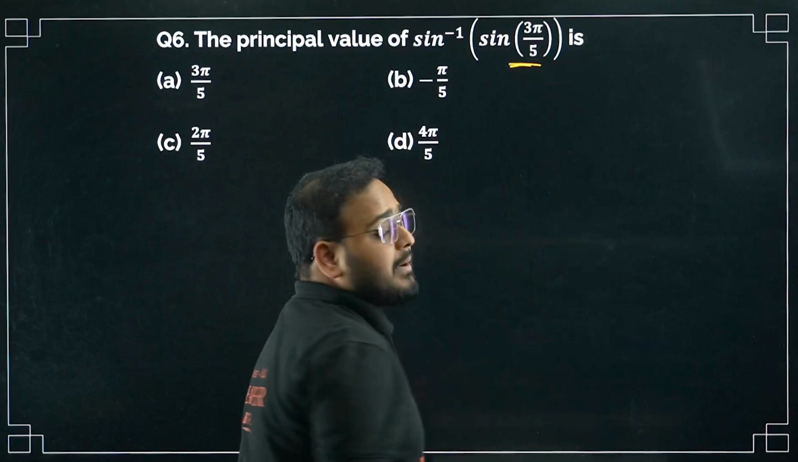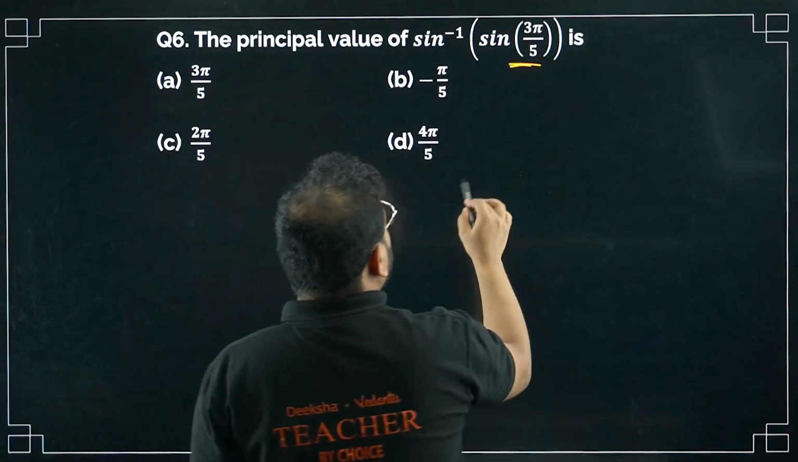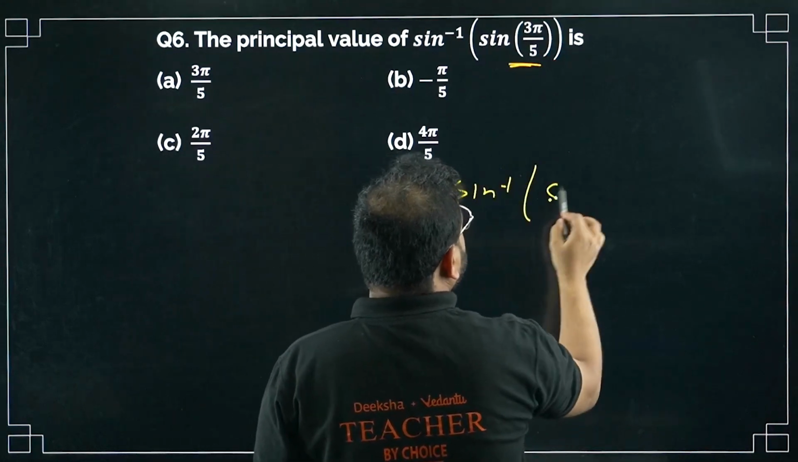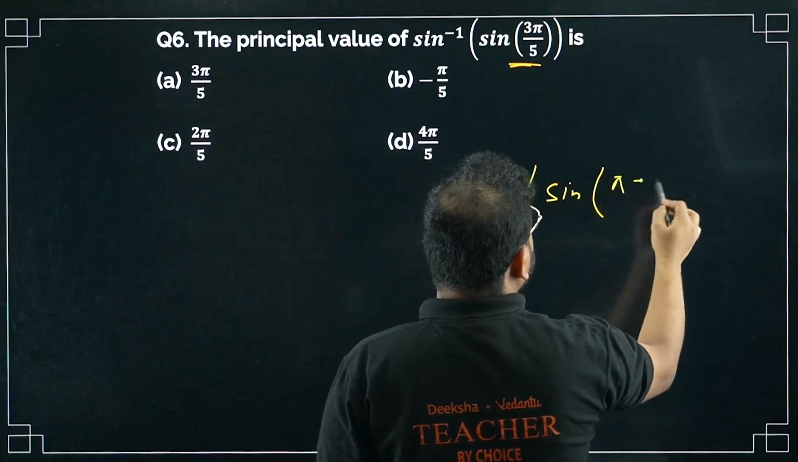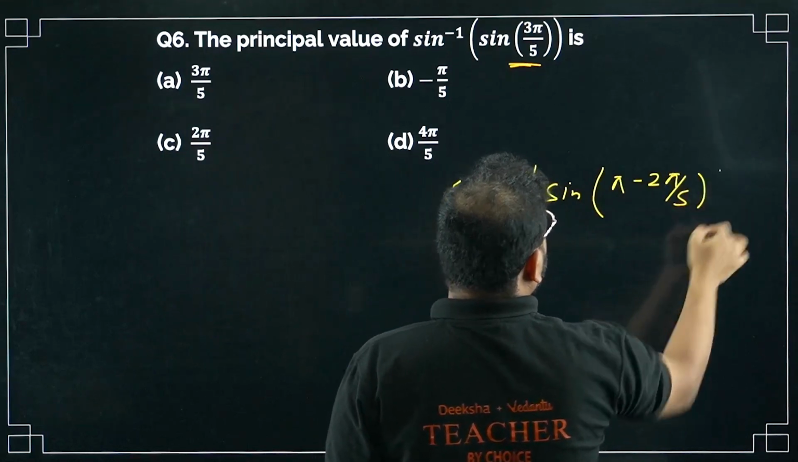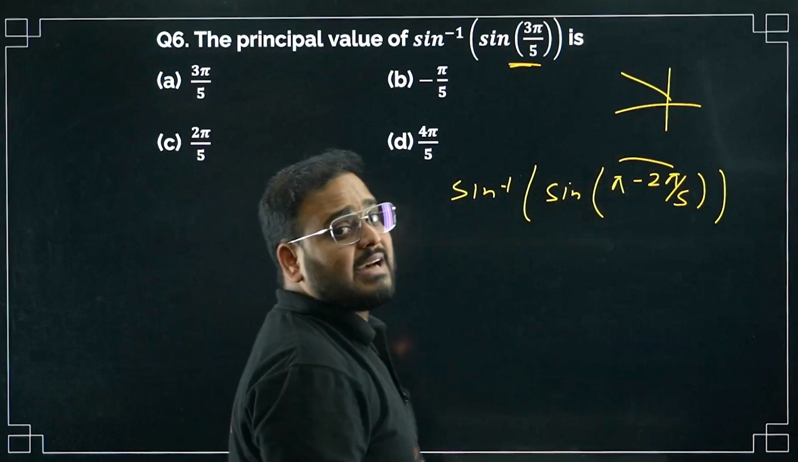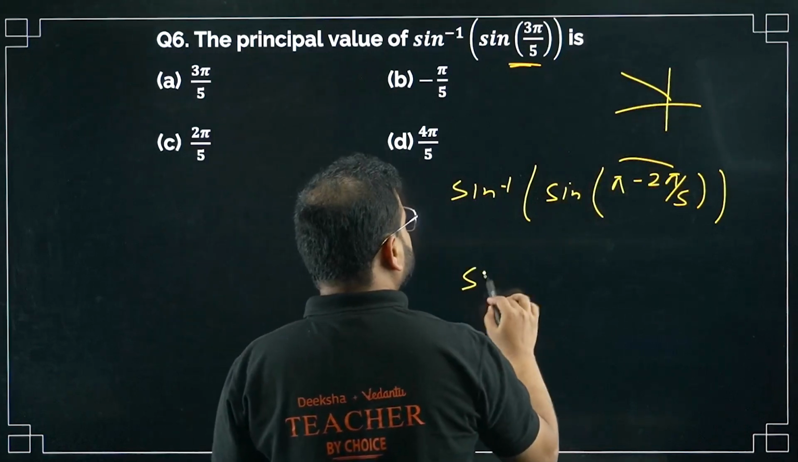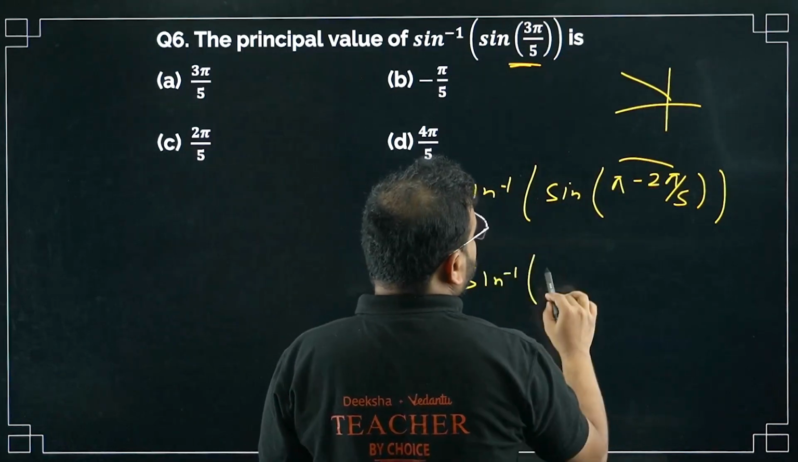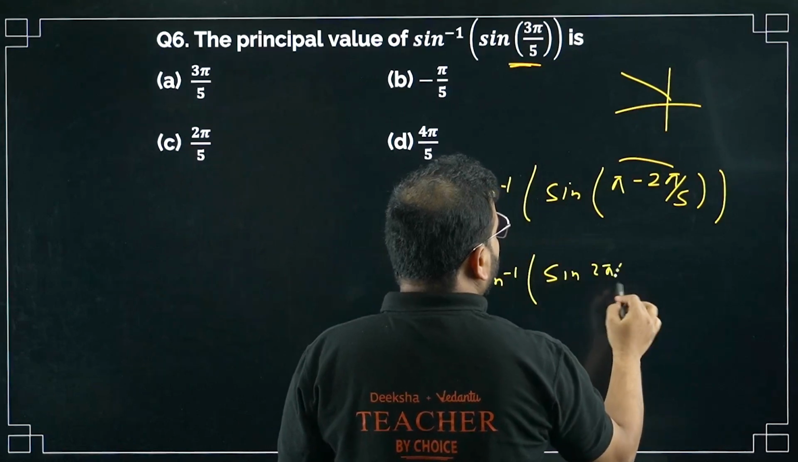Remember, pi minus 3 pi by 5 will do that. Sine inverse of sine of pi minus 2 pi by 5 we will do. Please check which quadrant. Second quadrant, sir. The angle is in the second quadrant. Sine is positive, good for us. It means it will become sine 2 pi by 5.